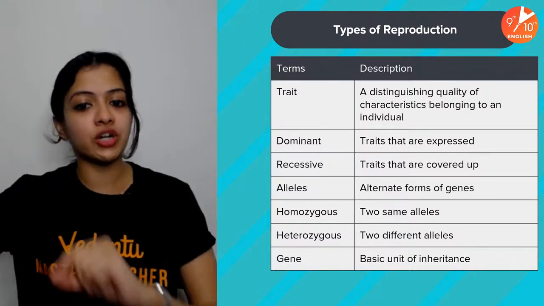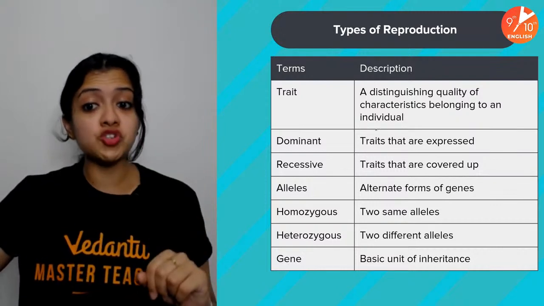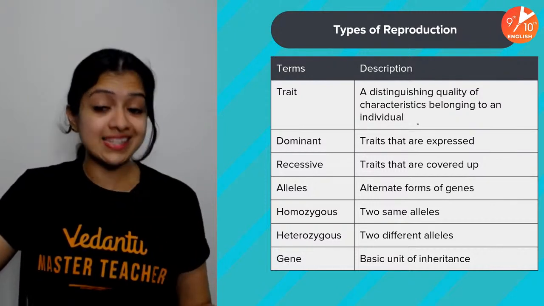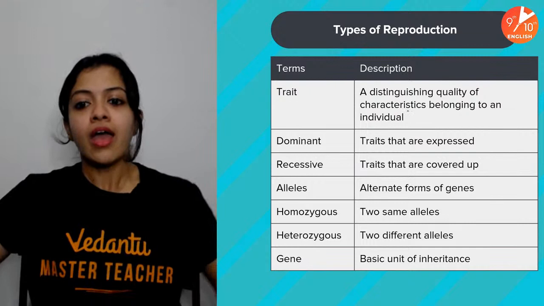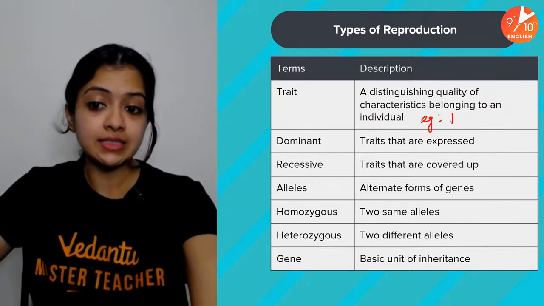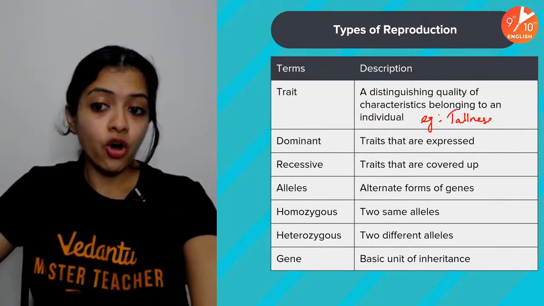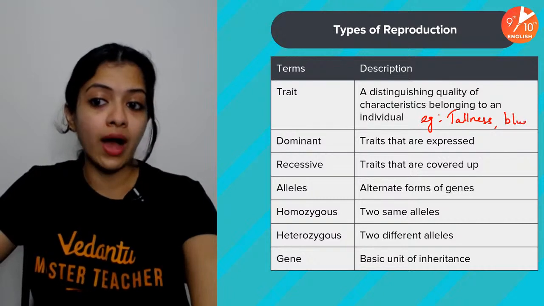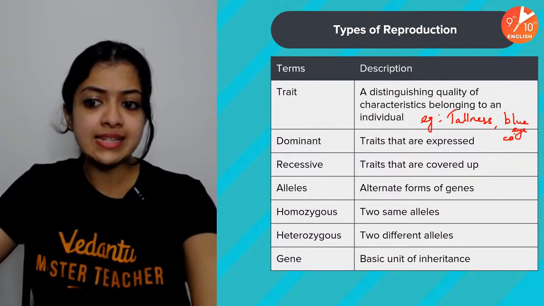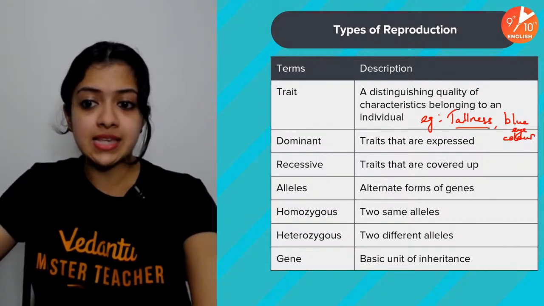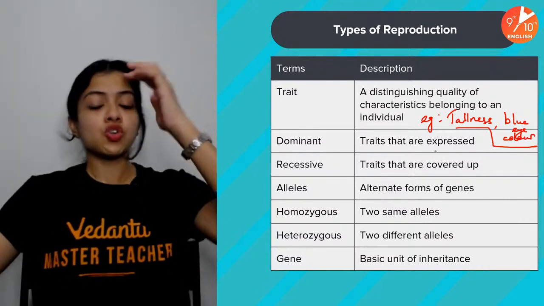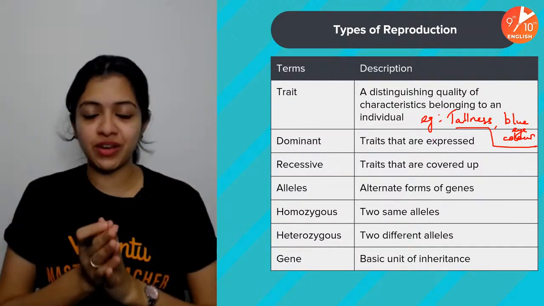So the major terminology: trait. Of course, trait is a distinguishing quality of characteristics belonging to an individual. For example, tallness, dwarfness, or brown eye color, blue eye color. All of these are examples of traits. Okay. So, which means versions of different characteristics.